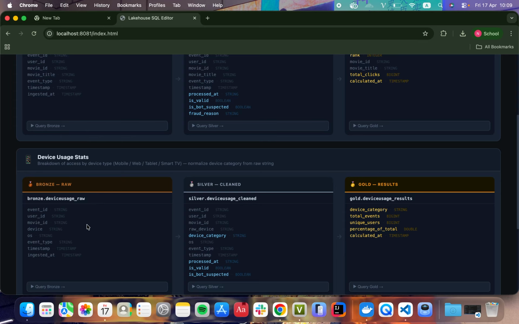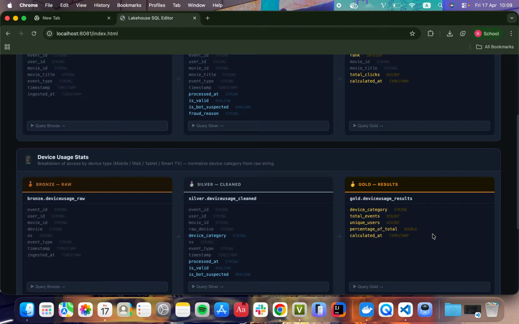The bronze layer ingests everything raw, then silver picks up every 15 seconds using Iceberg incremental read. It only reads new records in the last snapshot, reads the data, and normalizes free-text device names like iPhone 15 Pro or Samsung something into standard categories like mobile, web, smart TV, tablet, and flags any bot traffic.